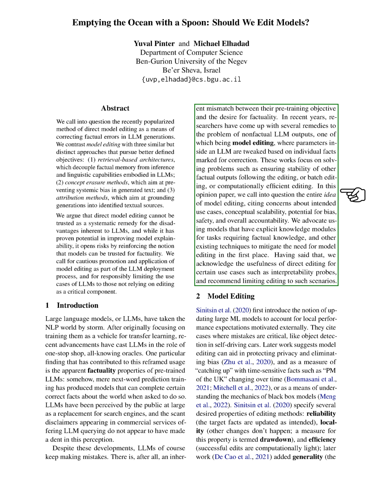The idea of updating large machine learning models to meet local performance expectations was first introduced by Newsight. They highlighted cases where mistakes could have serious consequences, such as object detection in self-driving cars. Later research suggested that model editing could help protect privacy, eliminate bias, and keep up with time-sensitive facts. It was also seen as a way to understand the workings of complex models. Several properties of editing methods were identified, including reliability, locality, and efficiency. Later research added generality, consistency, and frugality.